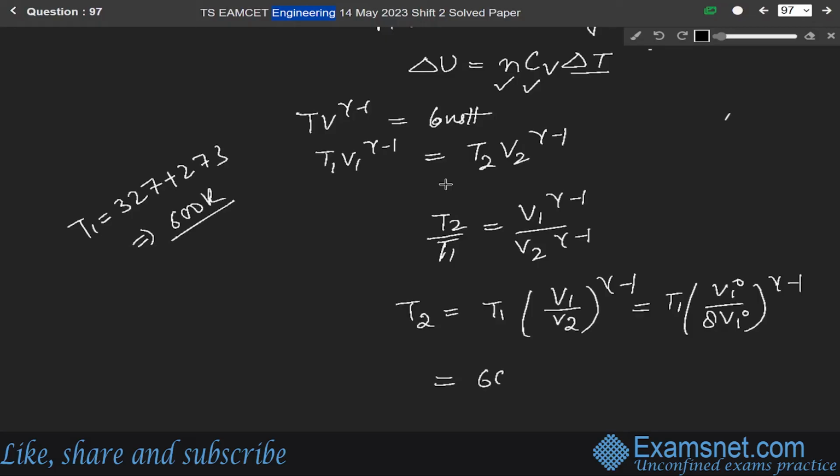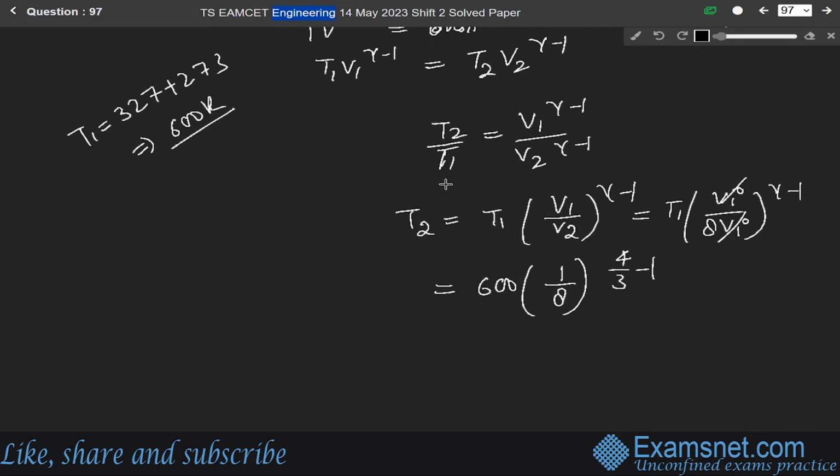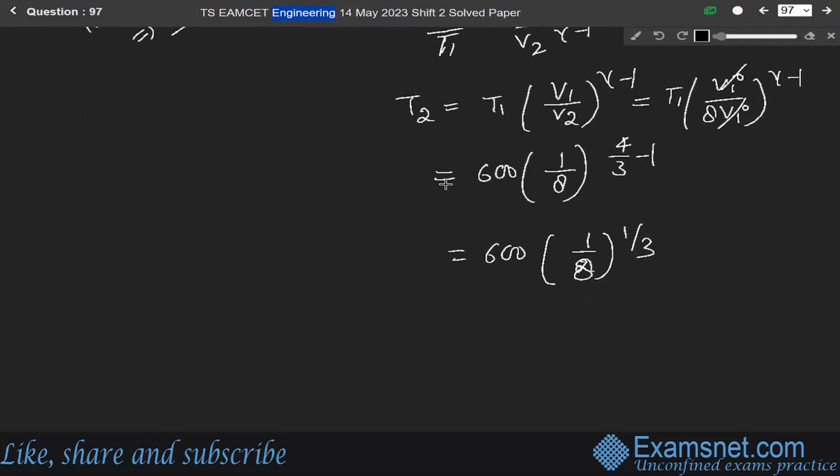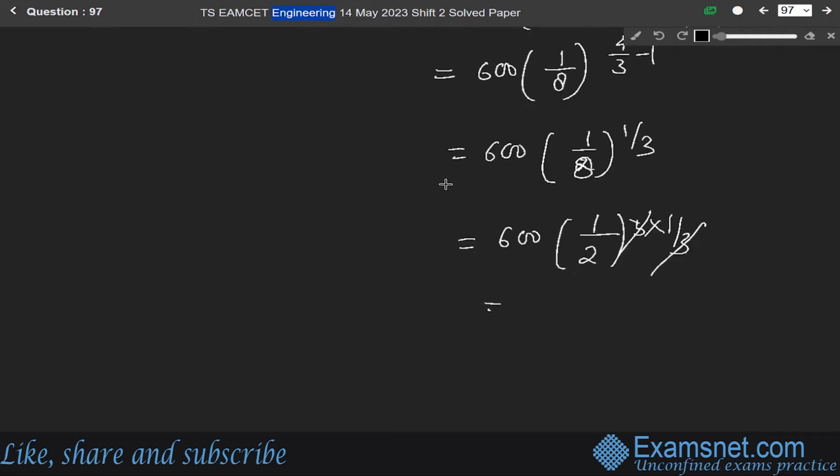So we can write 600 into Vi, Vi cancels, 1 over 8 to the power gamma minus 1, where gamma is given as 4 by 3, so 4 by 3 minus 1 is 1 by 3. Solving it, we get 600 into (1 by 8) to the power 1 by 3. So it will be 600 into (1 by 2 cube) to the power 1 by 3. See, this 1 by 3 cancels the cube. So we get 600 over 2, which means 300. So T2 will be equal to 300.